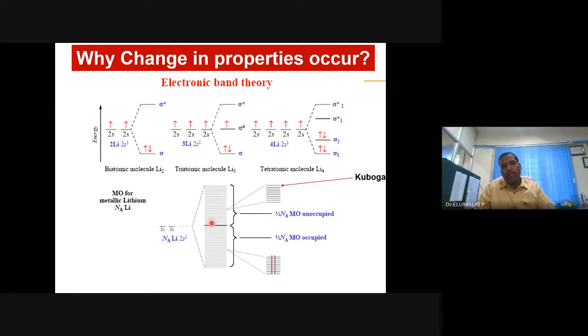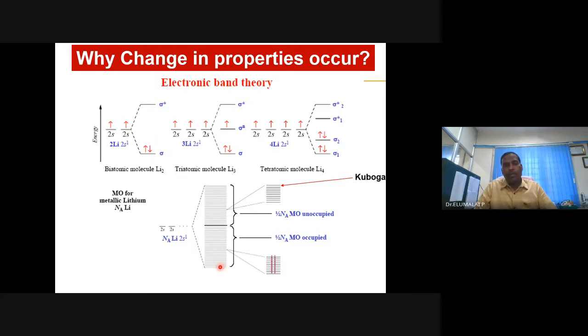What is the density of lithium metal? Let's say 1 gram of lithium metal. How many atoms will be there? Minimum 10 power 23, and 10 power 23 anti-bonding orbitals, 10 power 23 bonding orbitals. So many options are available for these electrons to occupy.